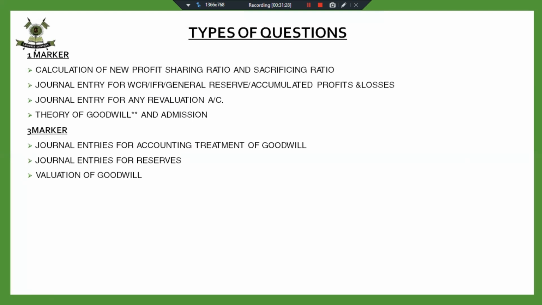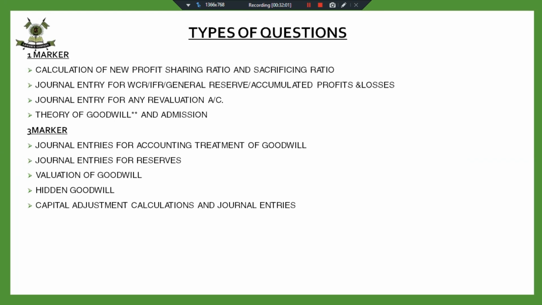Then there can be a question of valuation of goodwill by any of the methods, by capitalization, super profit, or any of the methods. You can be asked the valuation. Then this is very important. You can be asked to value the goodwill by hidden goodwill method. We have covered this also. And then ask the journal entries as well. Calculation and journal entries for hidden goodwill.